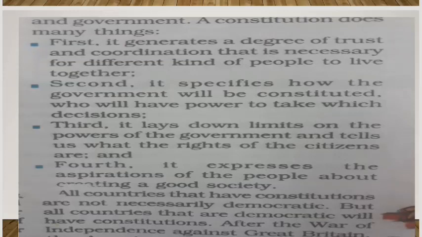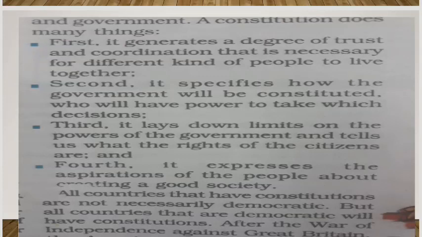Why do we need a constitution? First, it generates a degree of trust and coordination that is necessary for different kinds of people to live together. For example, in India, we are diverse in nature. Hindus, Muslims, Sikhs, Christians, followers of various sects are living together. So the constitution bonds them together. It generates a degree of trust among the people living together in a country, that there is a system they have to follow.